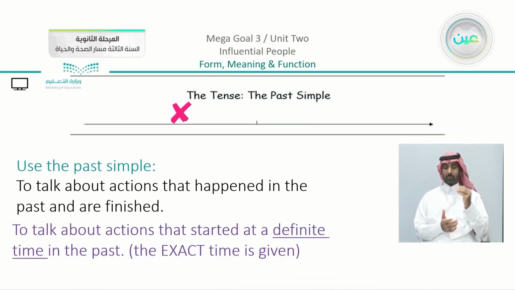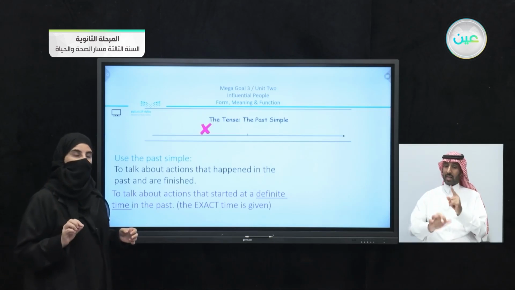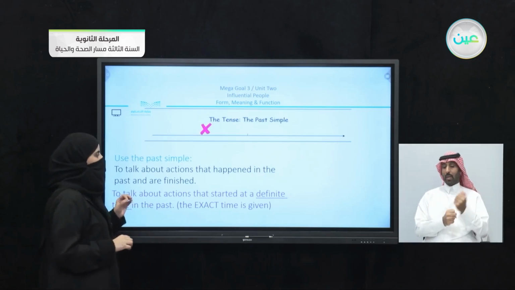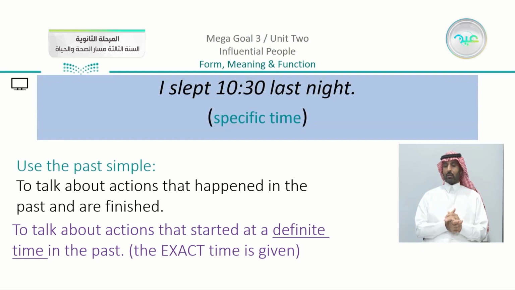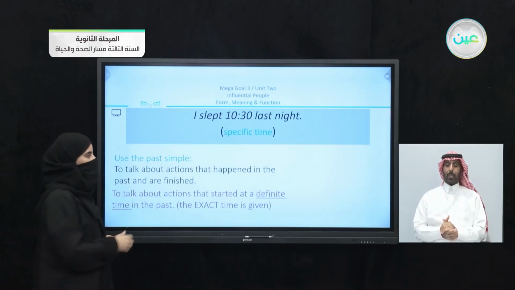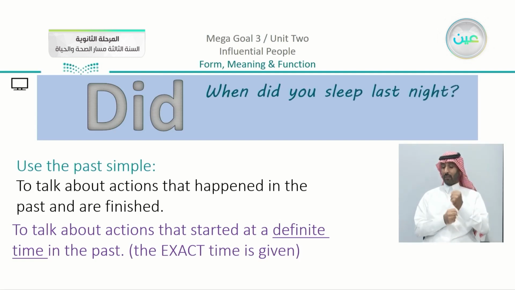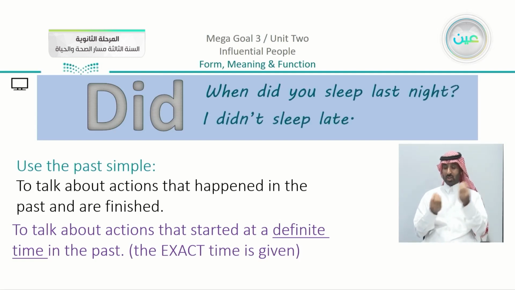Also, we use it to talk about actions that started at a definite time. As you saw in the exercise, we can give the exact time in the past. For example, I slept at 10:30 last night. I gave an exact time twice in the same sentence. So we have did: when did you sleep last night? I didn't sleep late. You can see that we have did one time in a question and the other time in a negative.